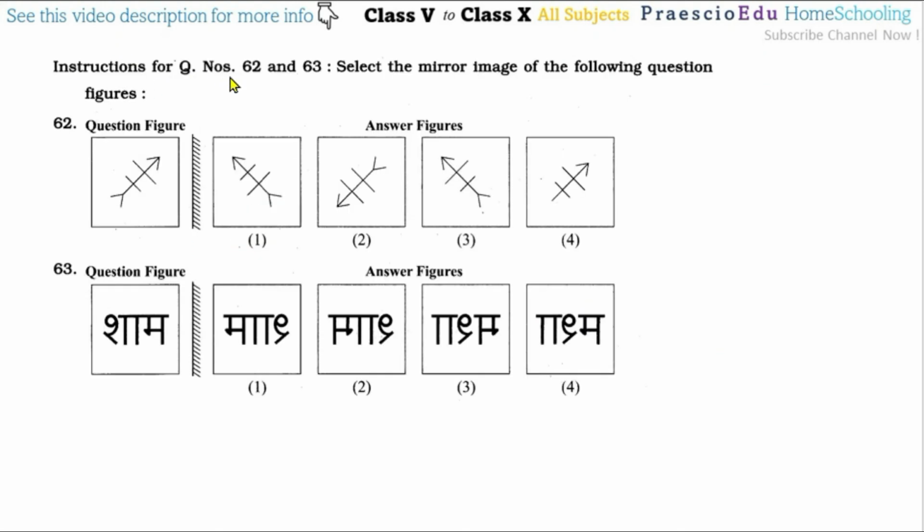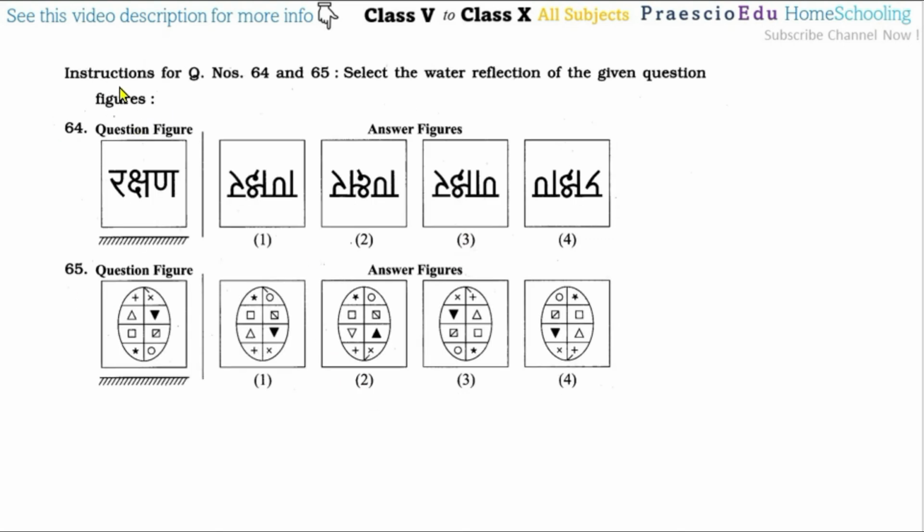Now, instruction for question number 62 and 63. Select the mirror image of the following questions. For question number 62, the answer is option number 3, and for question number 63, the answer is option number 2. Then, instruction for question number 64 and 65. Select the water reflections. For question number 64, option number 1 is the correct one, and for question number 65, option number 2 is the correct one.